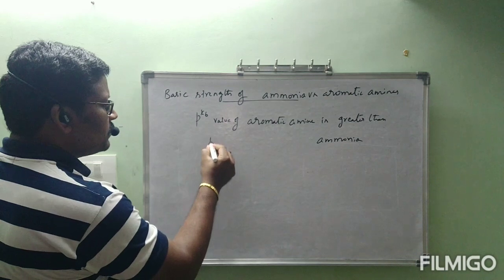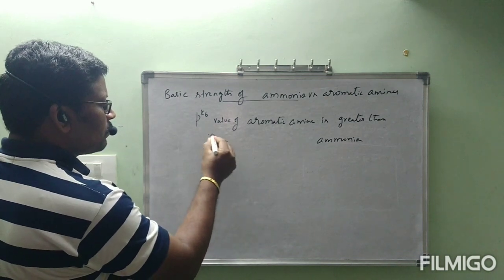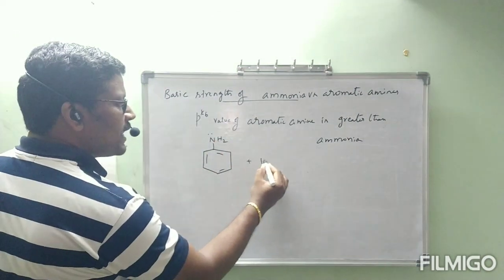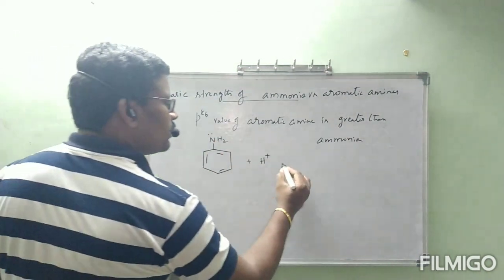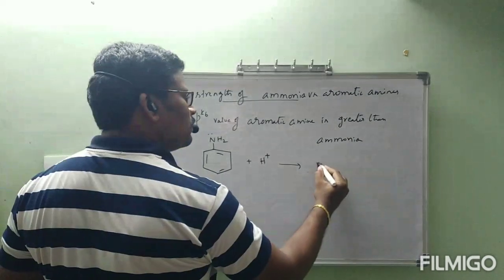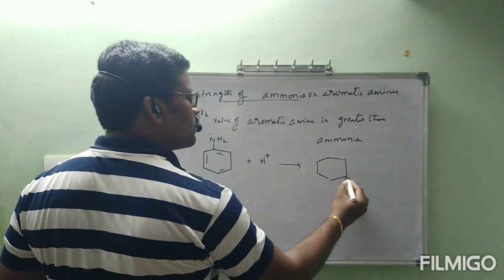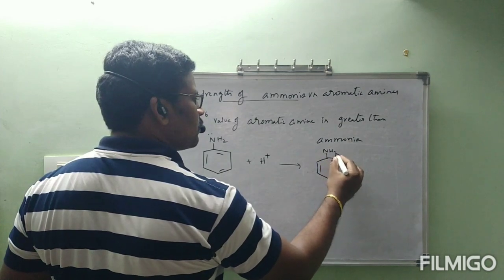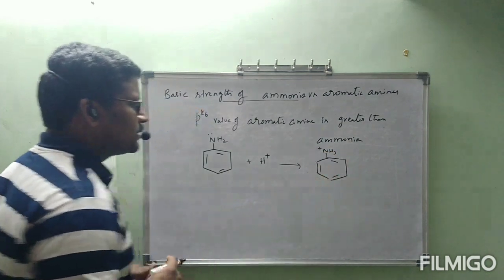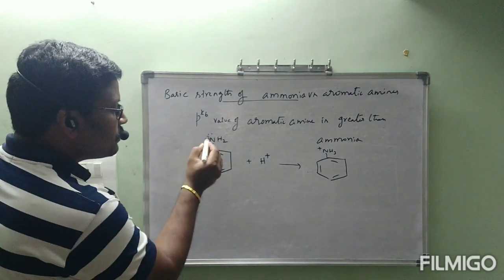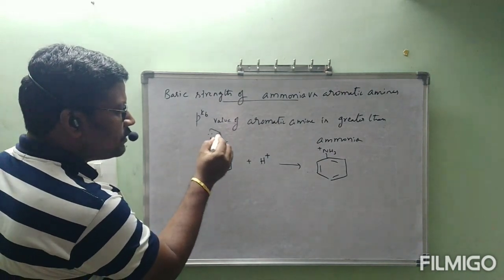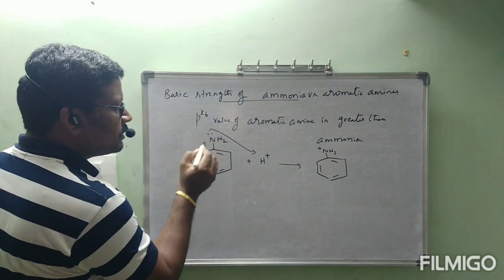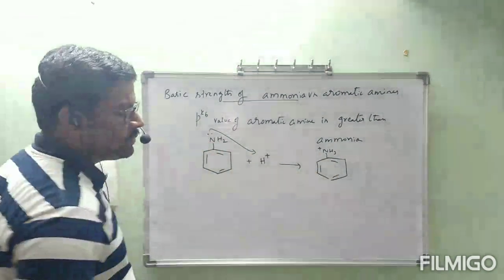Okay, let us see the explanation for that. This is aromatic amine. N contains a lone pair of electrons. If it is reacted with H plus, it will form NH3 plus. All of you see, this lone pair of electrons present on nitrogen will be donated to H plus. Then when this lone pair is donated, N is getting plus, NH3 plus.